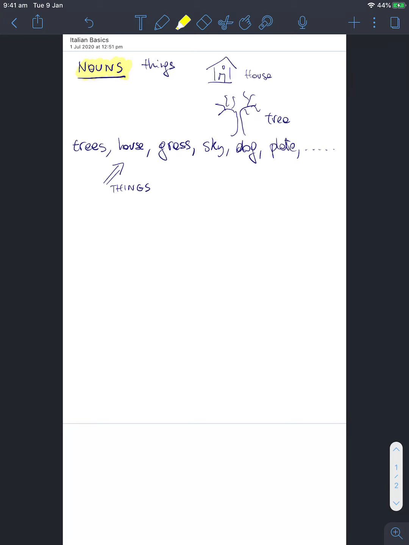All right. Now, in Italian, we can do the same thing. We can translate, for example, tree is albero in the singular, albero. Casa is for house. Erba is for grass. Cielo is for sky. Cane is for dog. Piatto is for plate, and we can go on and on and on. Okay, but